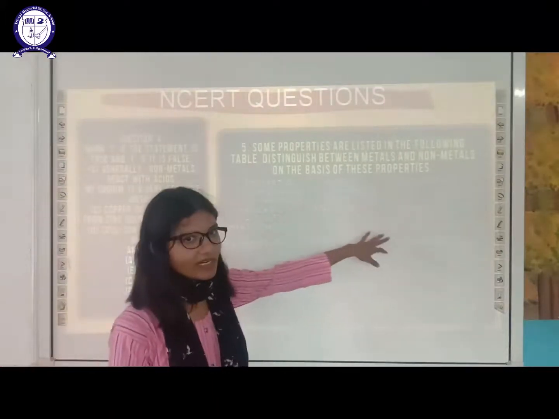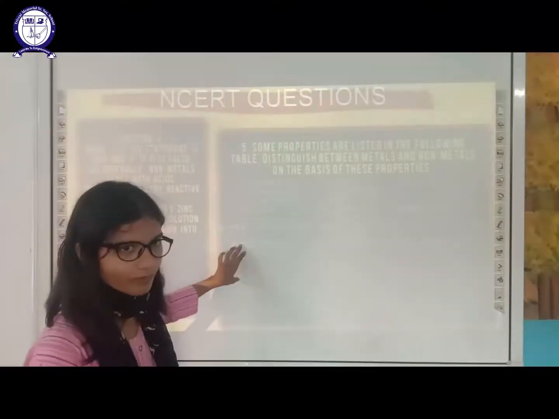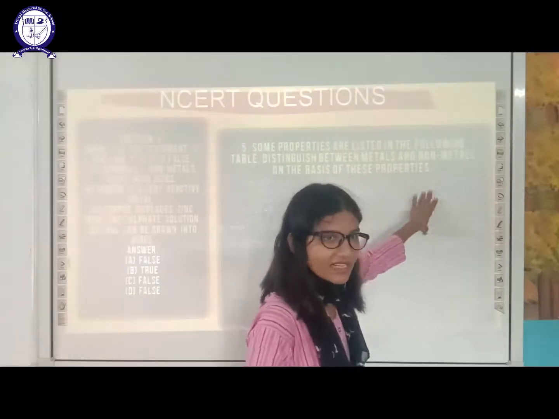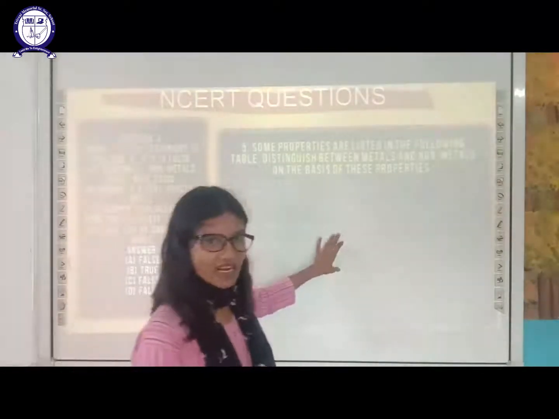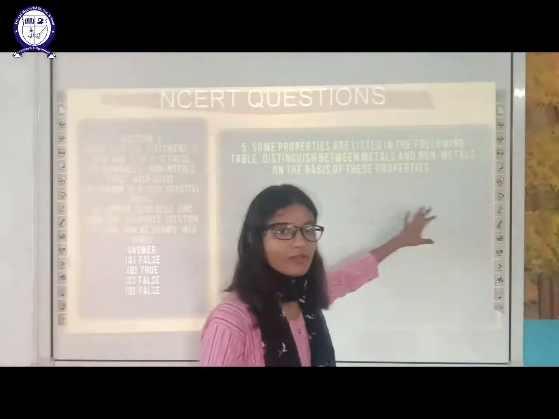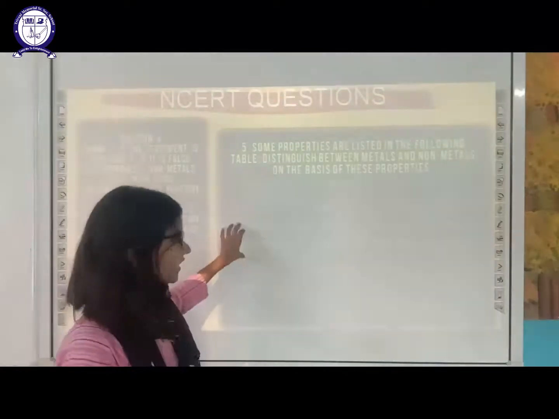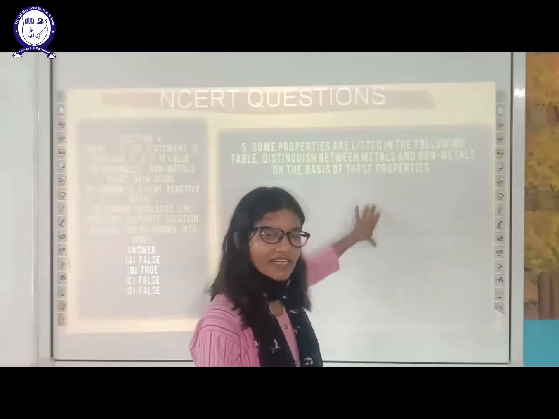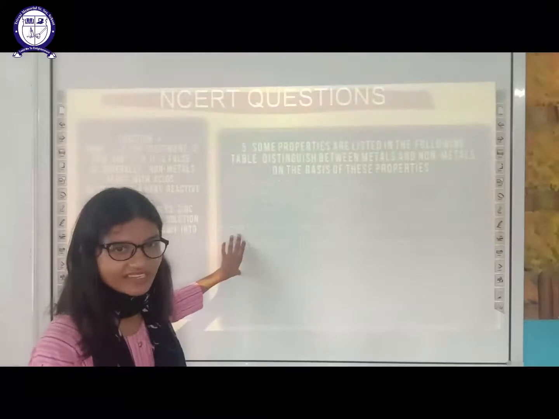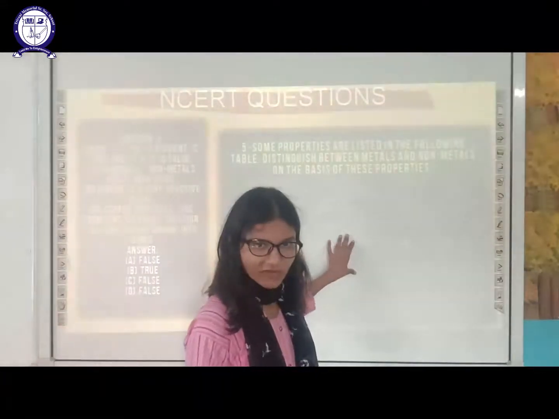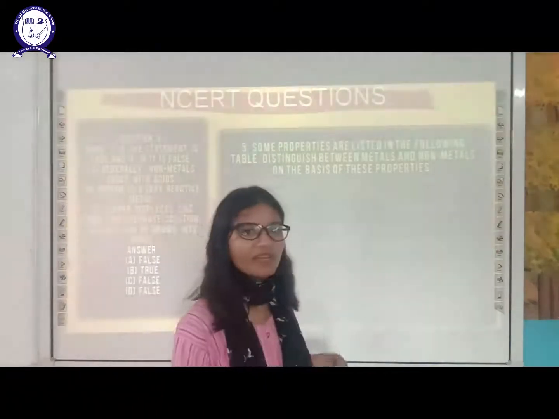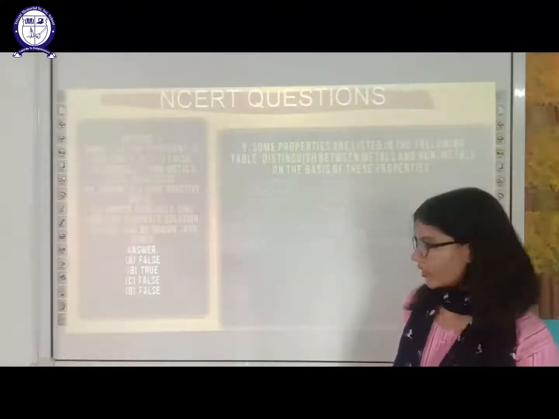Now, the difference between metals and non-metals based on a few properties. First one is appearance: metals are lustrous and non-metals are dull. Second is hardness: metals are hard and non-metals are soft. Then malleability: metals are malleable, non-metals are non-malleable. Then ductility, the same thing: metals are ductile, non-metals are non-ductile. Then conduction of heat and electricity: if we keep the exceptions aside, metals are good conductors of heat and electricity, and non-metals are bad conductors of heat and electricity.